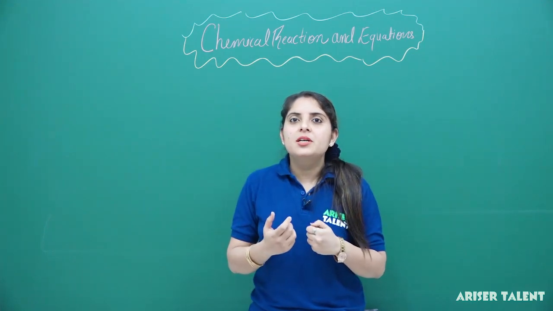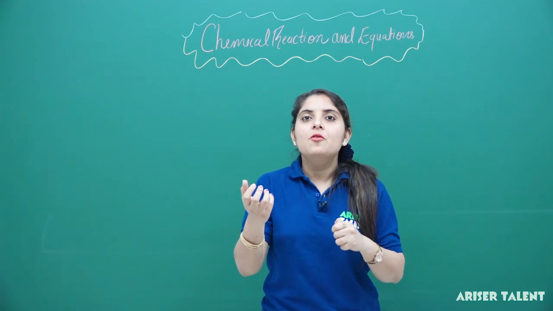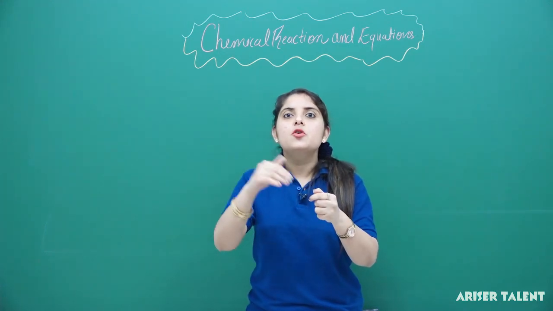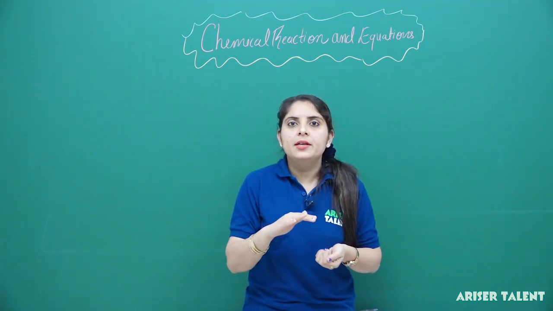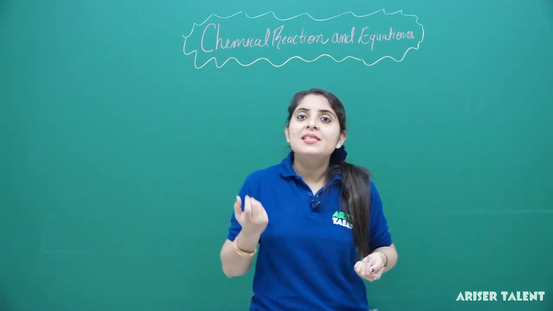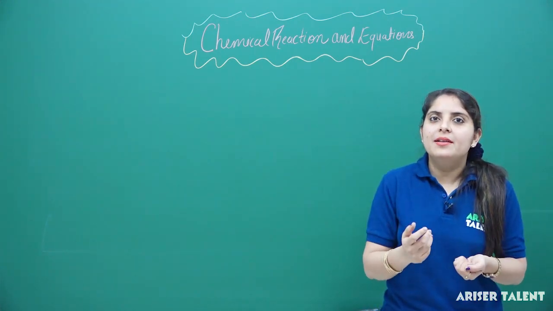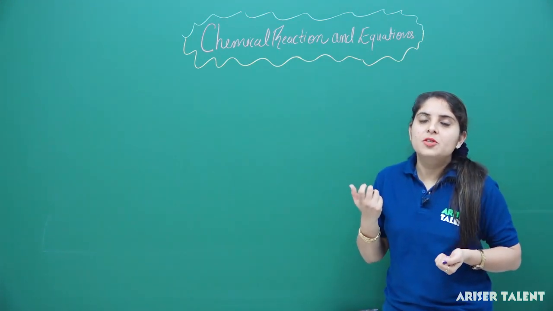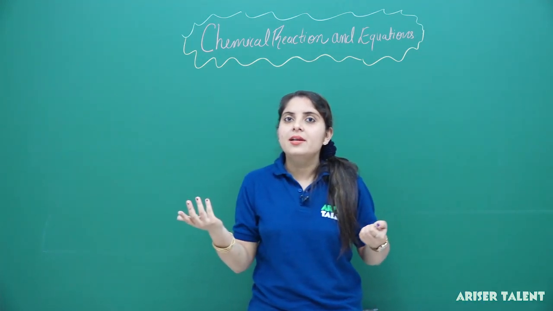Have you ever observed, if we have an iron piece and we keep it in the open, what actually happens? In the presence of water and oxygen, the iron will get a coating of rust over it. Have you observed it? We will see a red or brownish colored layer on the surface of the iron. So this is actually the rust. So is it possible to get back that iron piece from that rust?